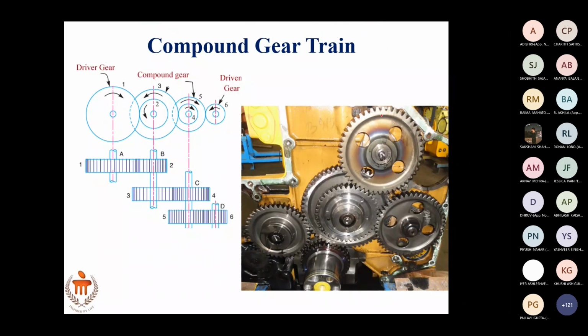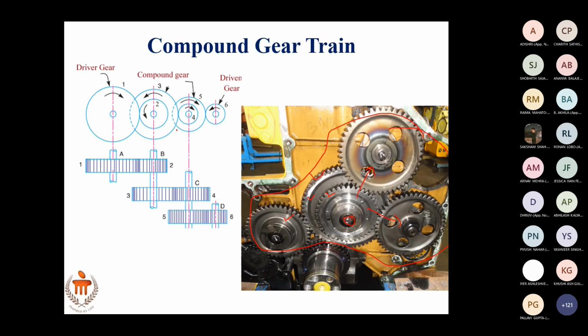One example is given here. This is in one of the machine tools, in a lathe, for example. So you can see on a single shaft, there are multiple gears. Two gears are there here, right? This gear meshes with this gear, whereas this gear also meshes with the gear on another shaft, right? So in a small space, if you consider two gears, one as driver and another as driven, you will be able to get a very large velocity ratio. That is the concept.